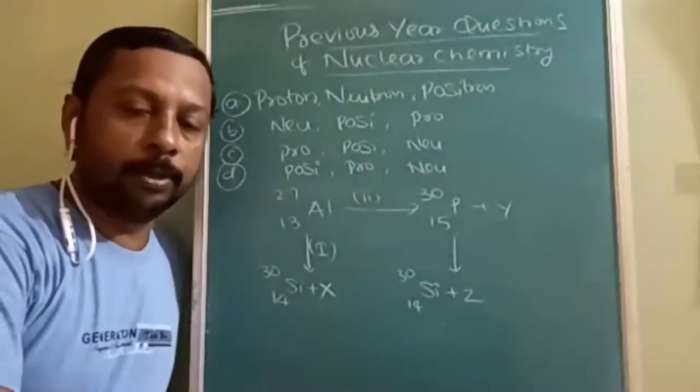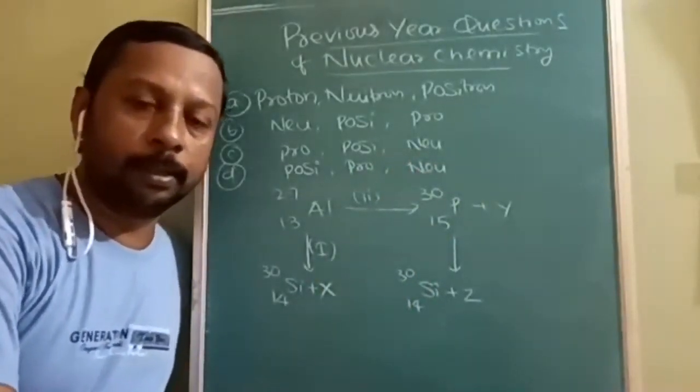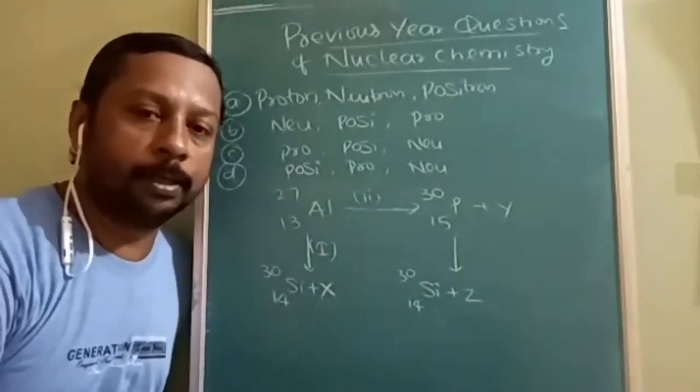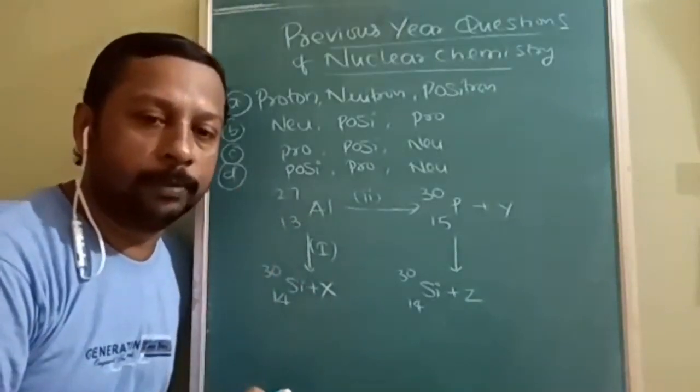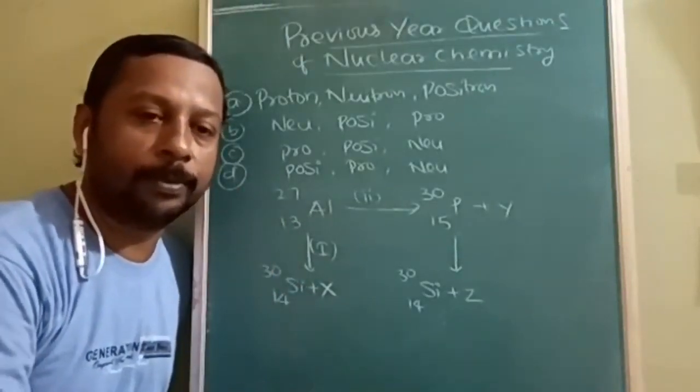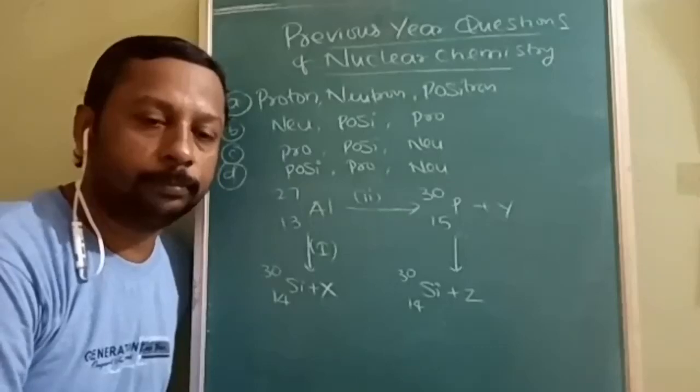You can give the options directly instead of writing everything.